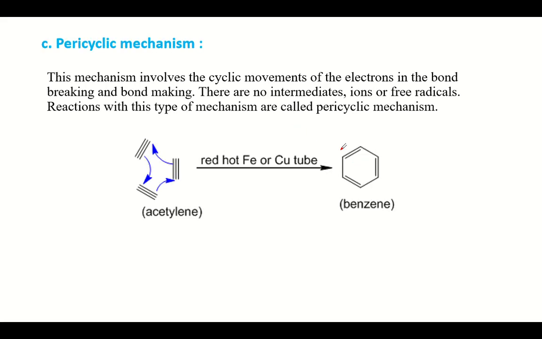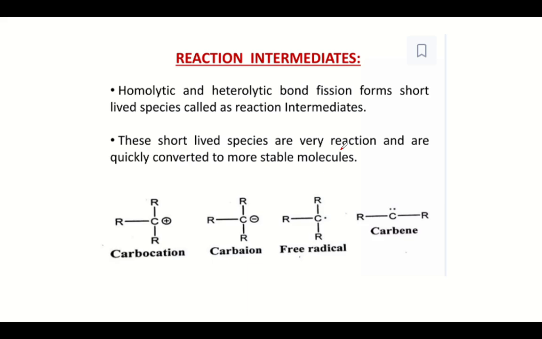There is another mechanism called the pericyclic mechanism, in which there is a cyclic movement of electrons during the bond breaking and bond making, and so in these reactions there are no reaction intermediates involved. In the subsequent slides we will look into what these reaction intermediates are.